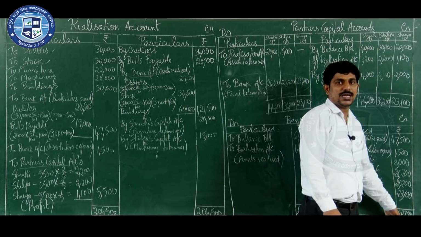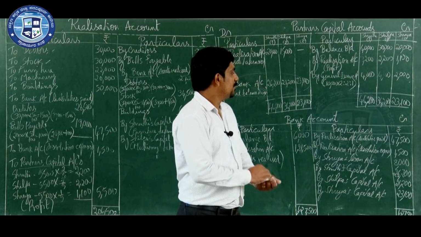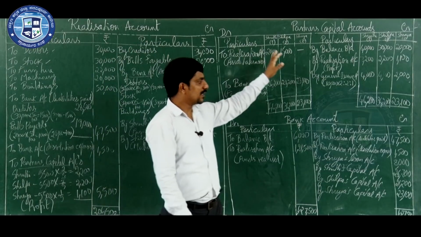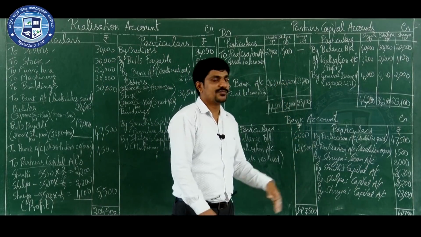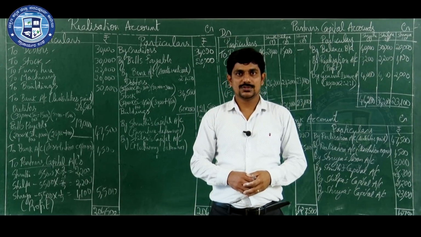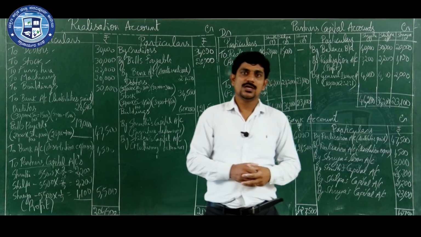Like this we need to prepare all three accounts, realization account, partners capital account and bank account, for 12 marks. So we have finished this problem. In the next class, let us work out another problem.